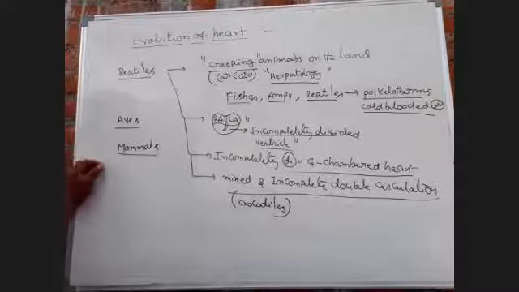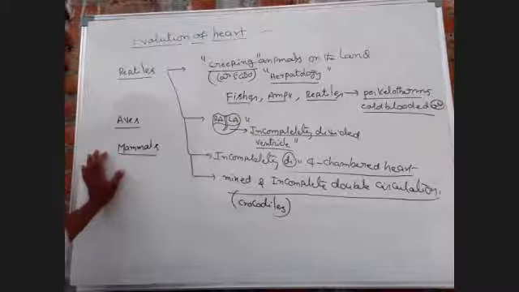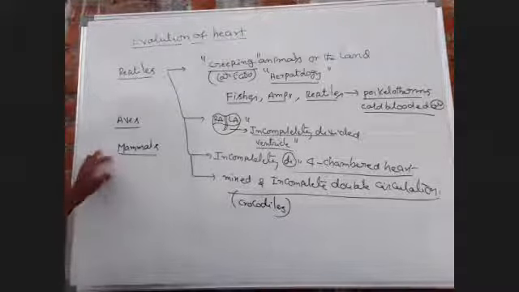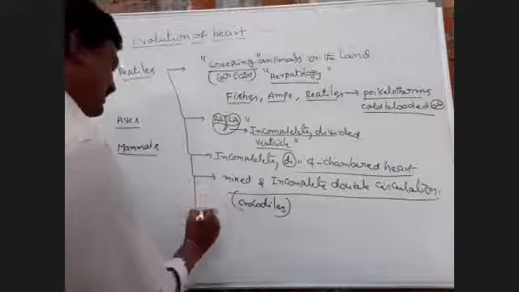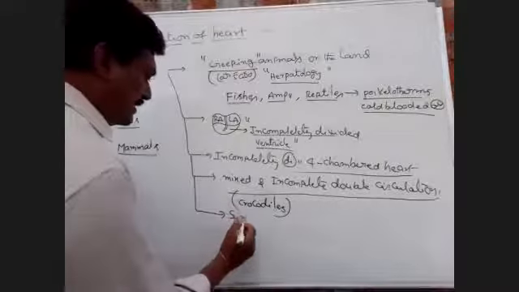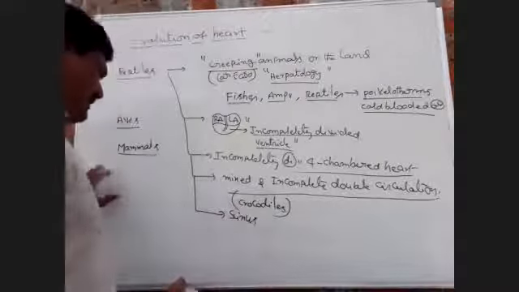Next, sinus venosus is present. Conus arteriosus is absent.